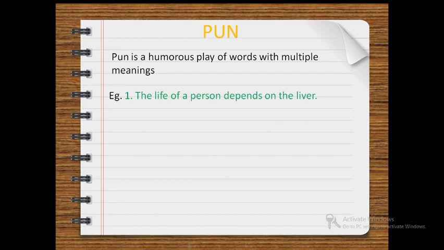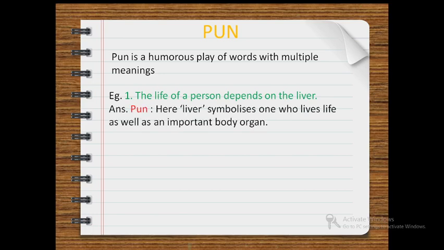The life of a person depends on the liver. Now over here, the word liver has two meanings. One is the important body organ and second is a person who leads a life. So this is an example of pun. Here liver symbolizes one who lives life as well as an important body organ. So here you will notice that the word is having two meanings.